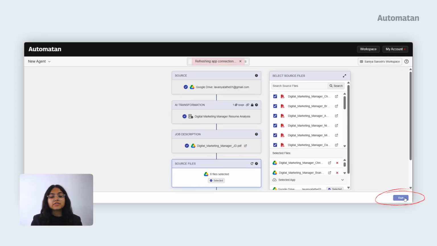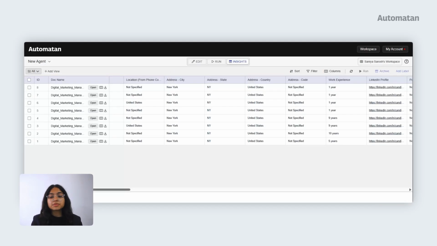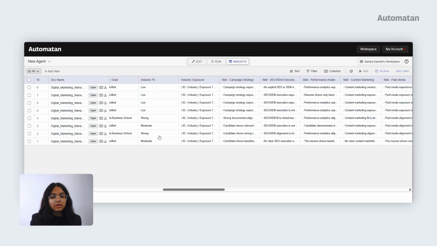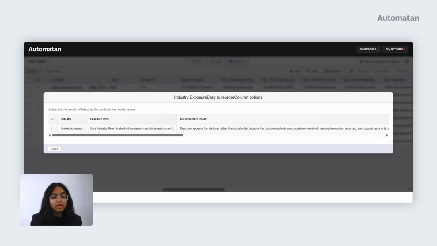Automaton identifies whether the candidate's experience comes from similar, adjacent, or different operating contexts. You can gauge candidate role alignment with a clear data driven score. For example, you can see that this candidate has experience in the marketing agency. The exposure type is core industry role.